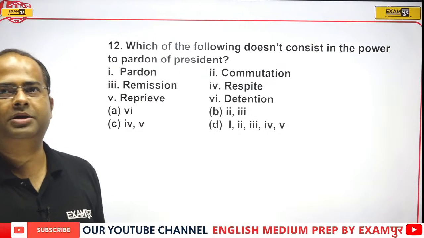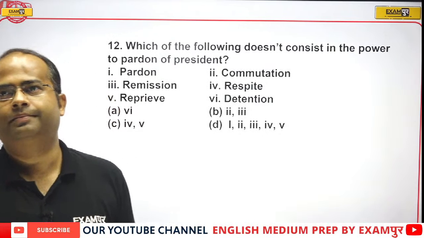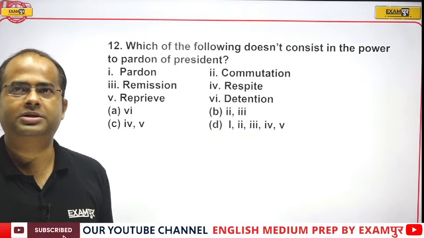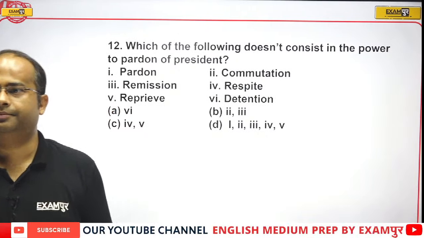Pardon, commutation, remission, respite, reprieve, detention. Which of the following does not come under the pardoning power of the President of India?